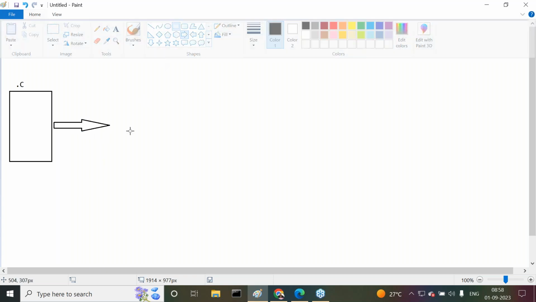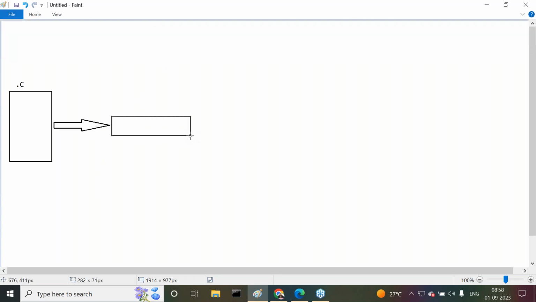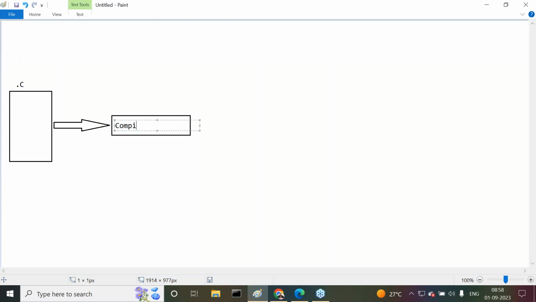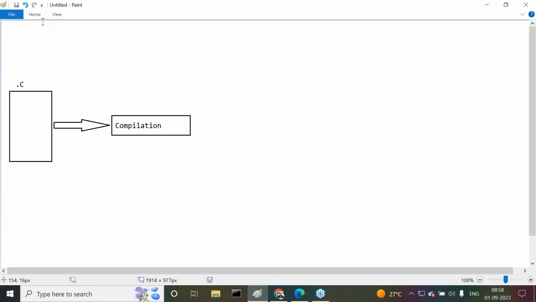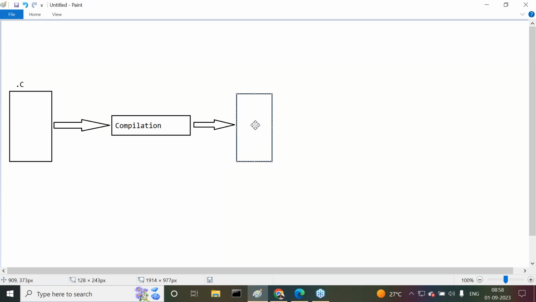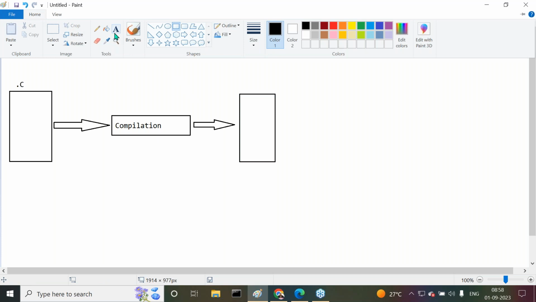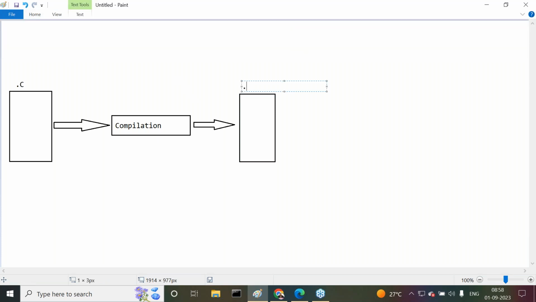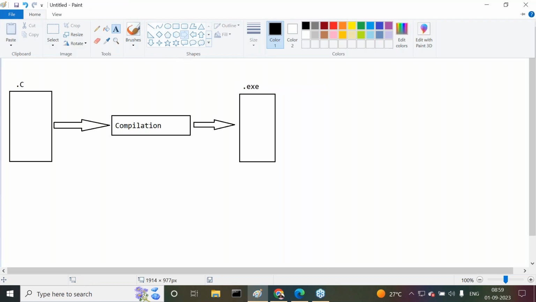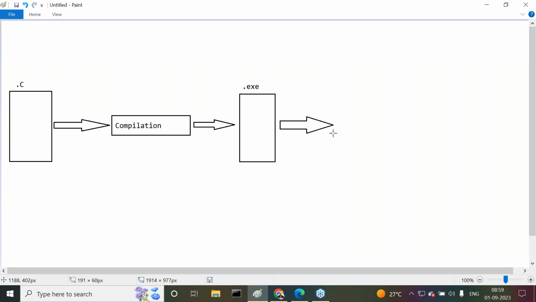Now, this is compilation. When we compile a C program, automatically what files are we able to get? .obj file, and finally .exe file. Whenever we get the .exe file, we have to execute that.